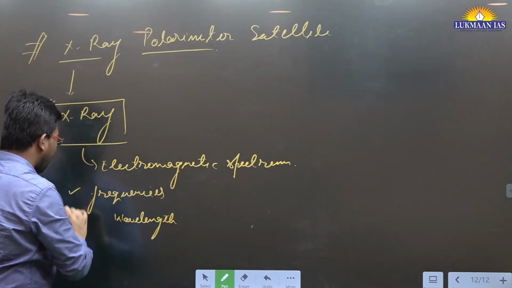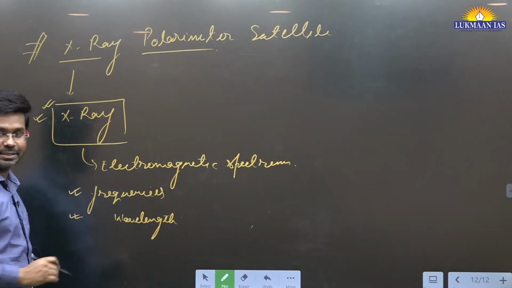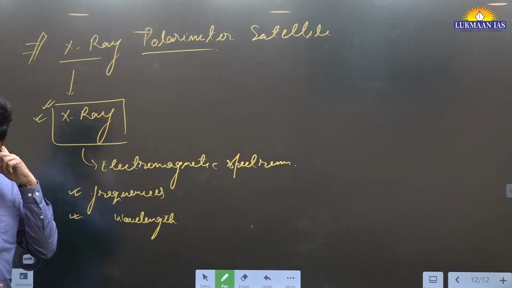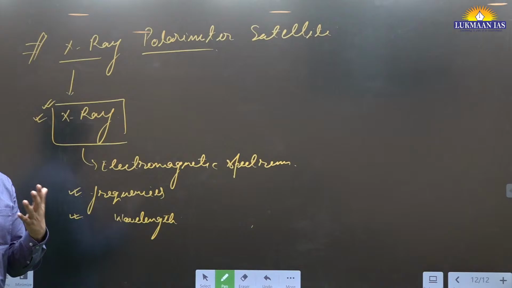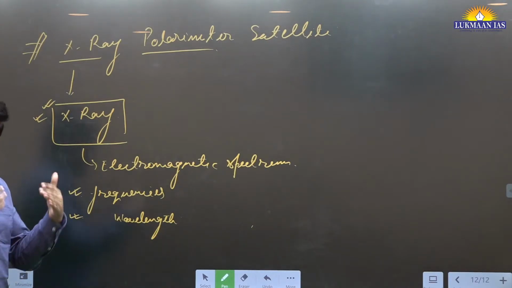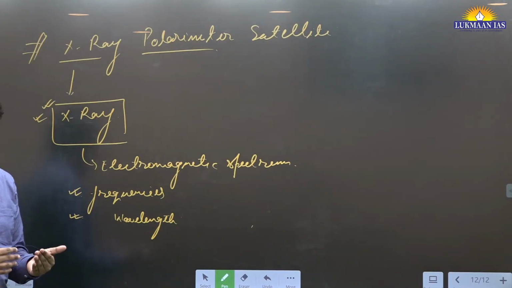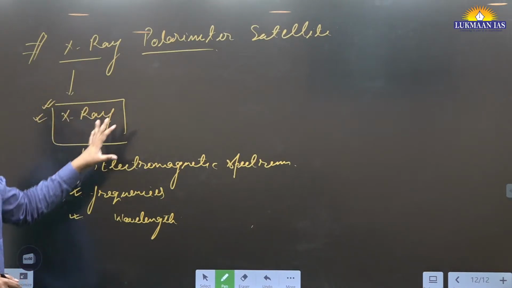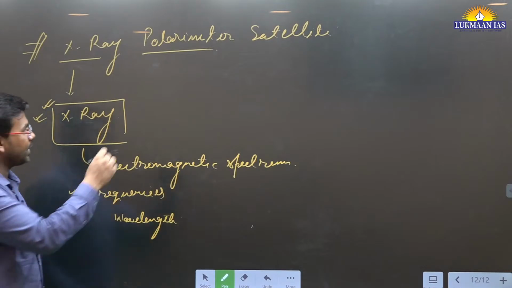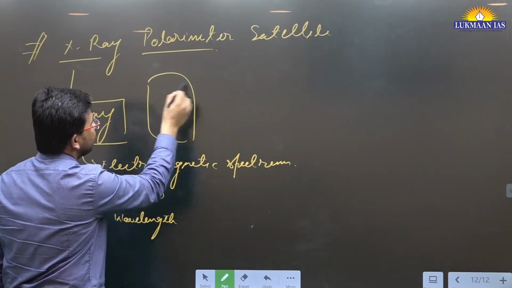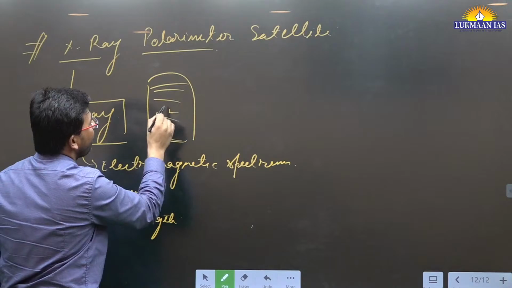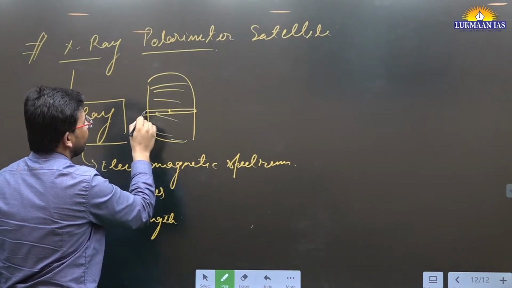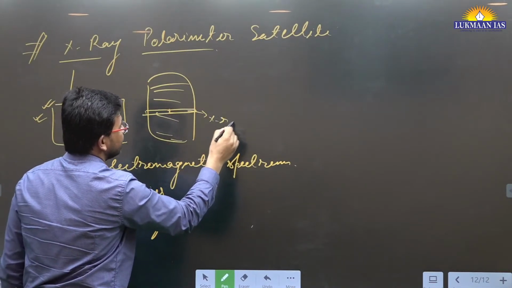Why are X-ray signals important? Because X-ray signals help us in doing certain scientific experiments. For example, in human beings also we do X-ray. That X-ray goes through our skin also. It helps us identify the bones, whether there is any fracture on bones and all. So we have the electromagnetic spectrum, a big spectrum, and a small part of it is X-rays.